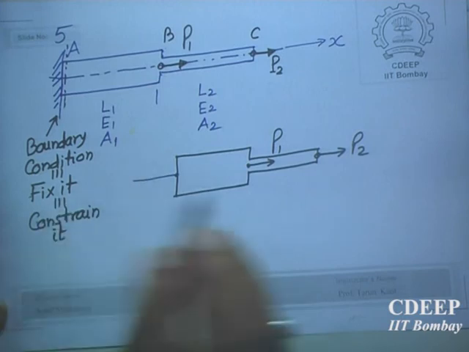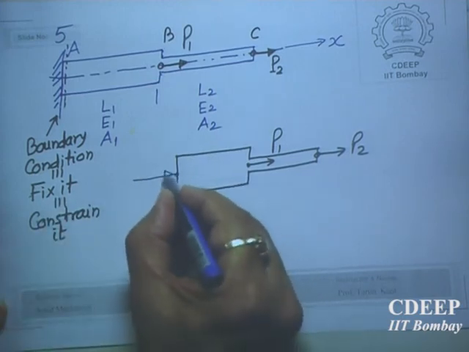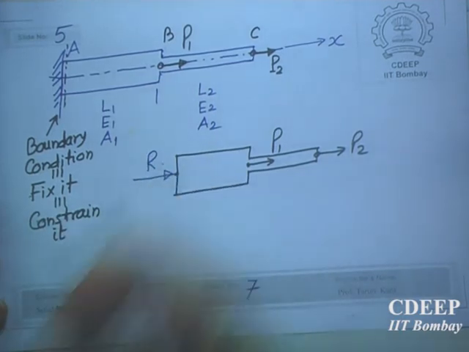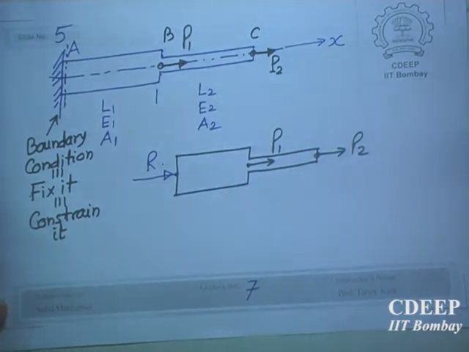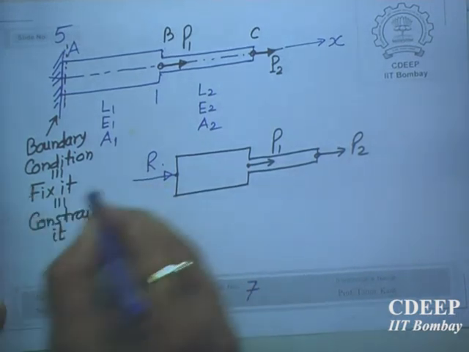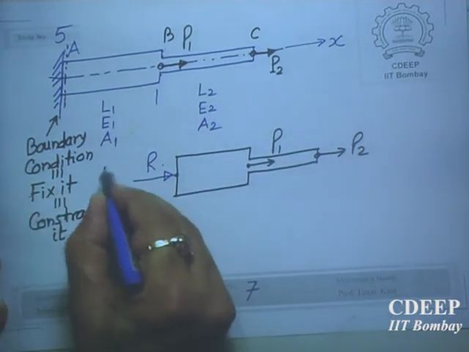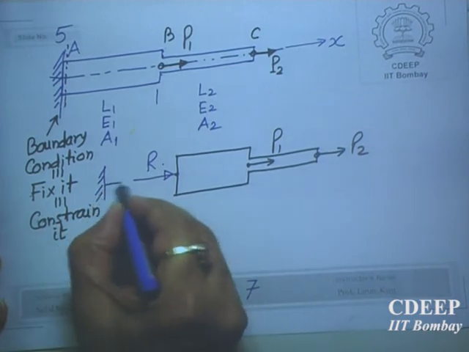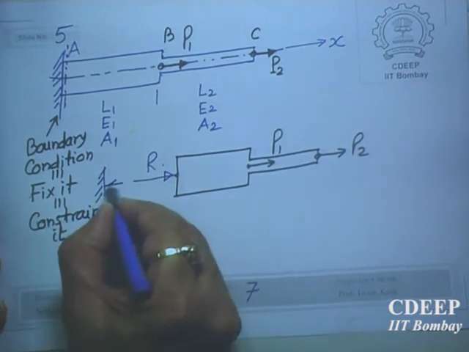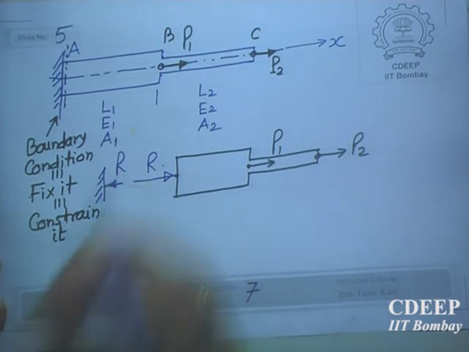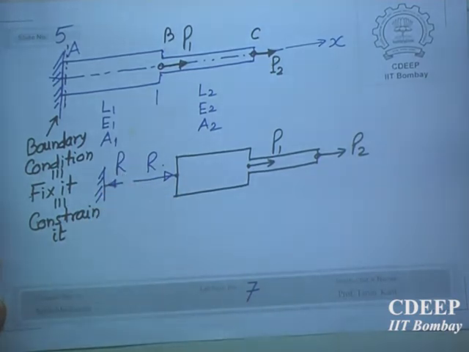Let there be a reaction R. The direction may not be right, that is possible. What will then be the force on the support? The free body diagram of the support is like this.